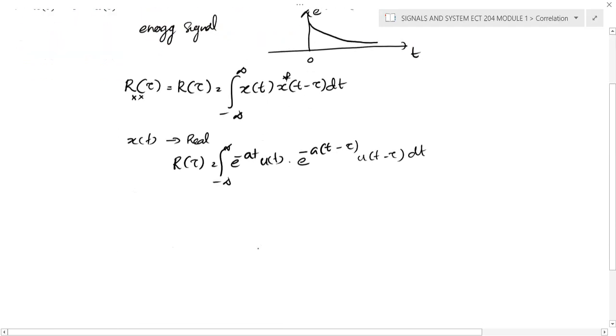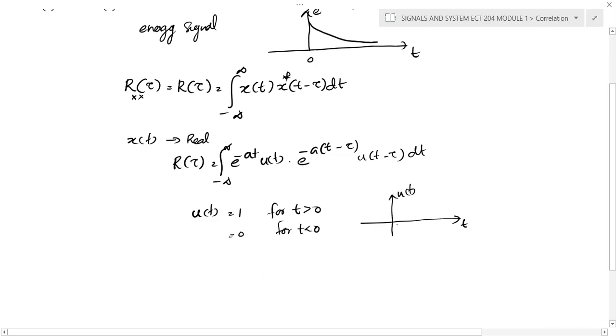Now there are two signals, u of t and u of t minus tau. u of t is equal to 1 for t greater than 0 and 0 for t less than 0. If you draw the waveform with respect to t, this is u of t, a point at 0, and for t greater than 0 the magnitude is 1.